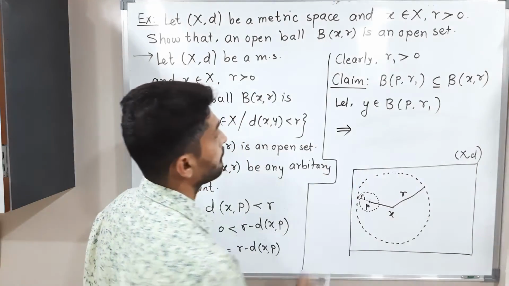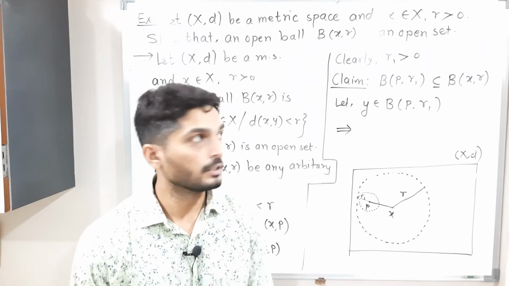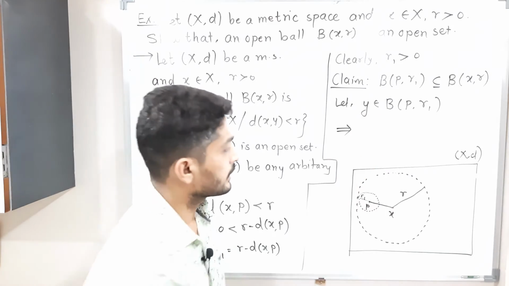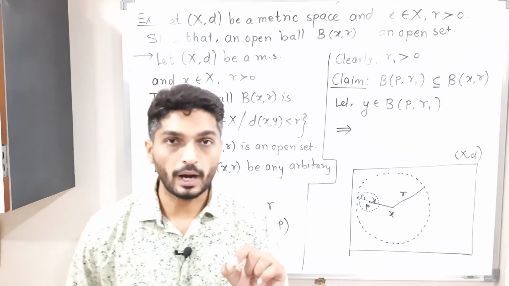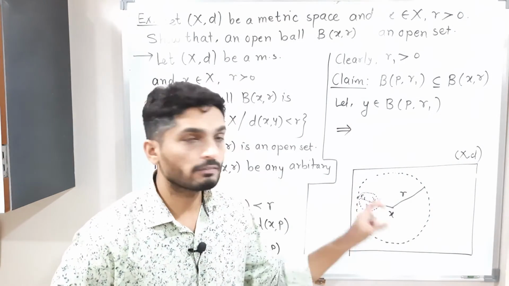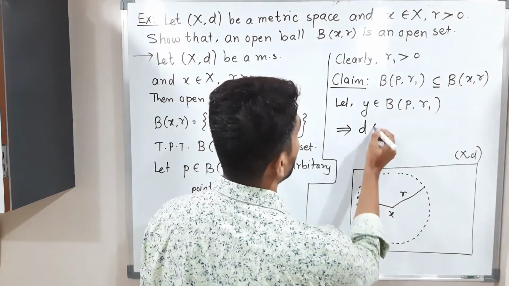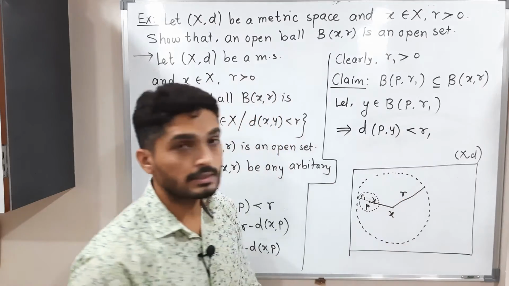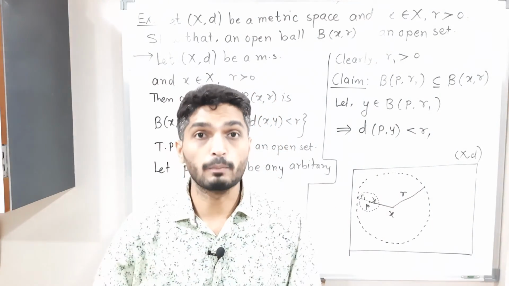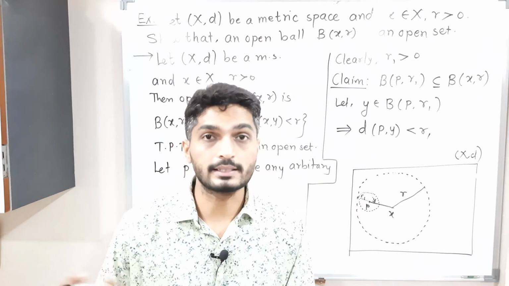See, y belongs to this ball. I will show you here. There is one element y, so y is an element of this open ball. So definitely the distance between P and y is less than r1, since it lies inside the ball, so the distance between that point and the center of the ball is less than its radius.